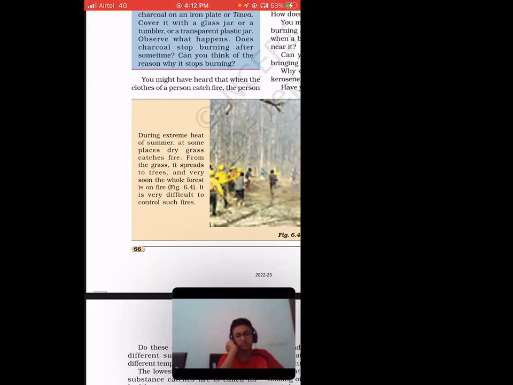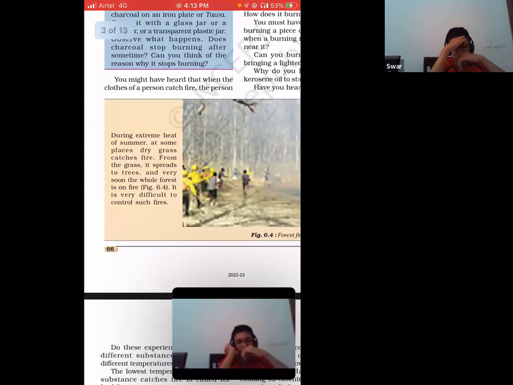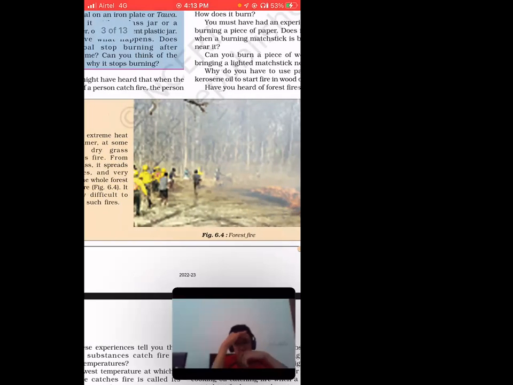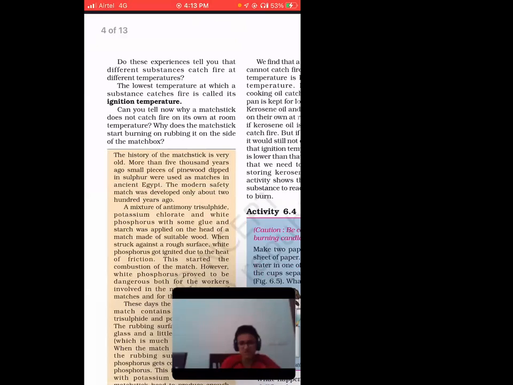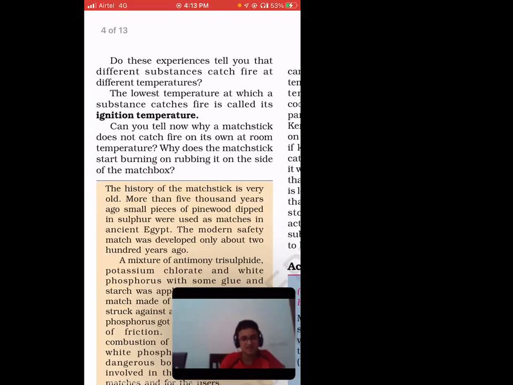Because nobody knows. For example, we people are sleeping, and overnight we got the news that, you can see the Amazon fire was there, right? Recently, I guess 1 year back. Amazon trees, ma'am, I think something related to Amazon. The forest fire in Australia, I know about it, like 2 or 3 years back. Yes, so that was the Amazon forest, no? If I'm not wrong. Ma'am, I don't know much. I'm not that good in geography, and I'm not aware of exact places over the world, but still, that's okay.